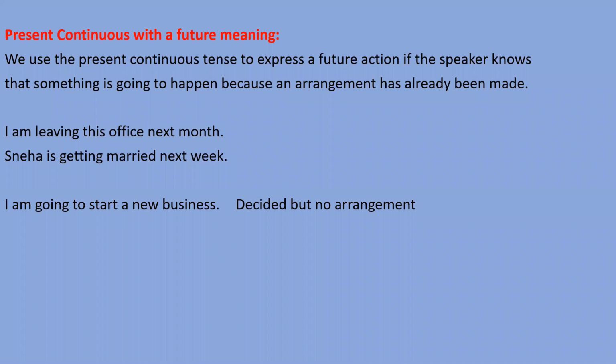Look at the next sentence. I'm going to start a new business. In this sentence, I have used I am going to, means be plus going to formation I have used. Why? Because I have decided something but made no arrangement. मैंने कुछ decide कर लिया है कि मैं ऐसा करूंगा, परंतु उसकी regarding मैंने कोई arrangement नहीं की. So I can say I am going to start a new business. मैं एक new business शुरू करने जा रहा हूँ, right?